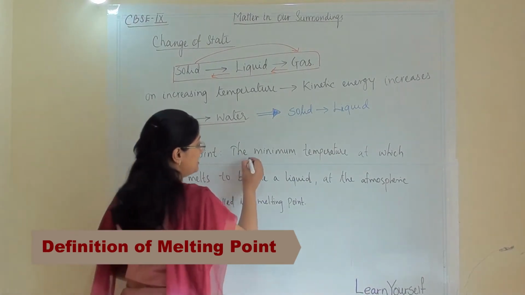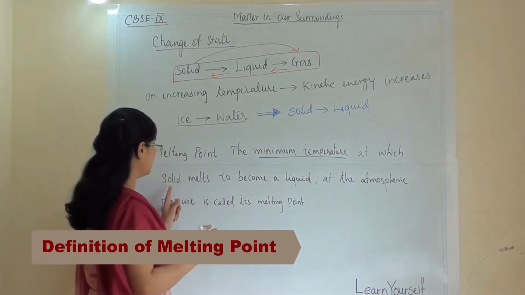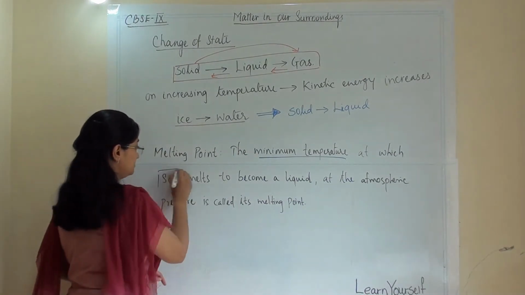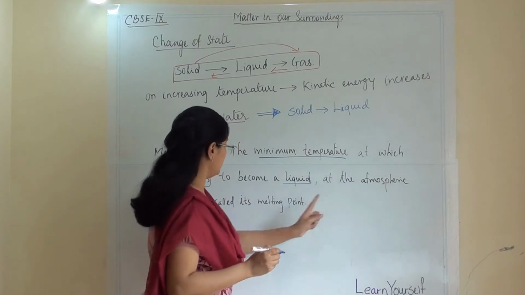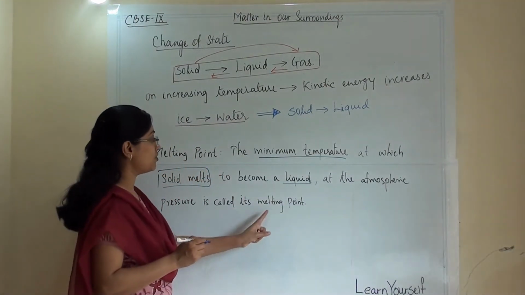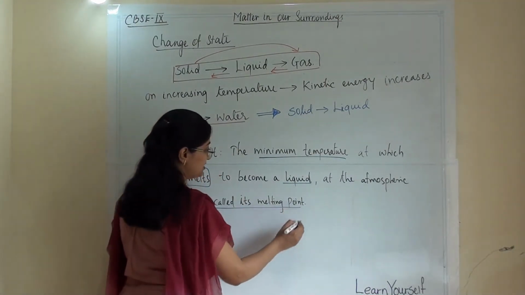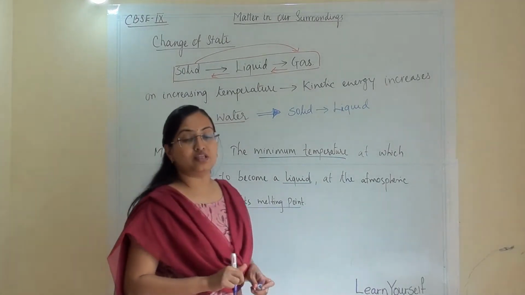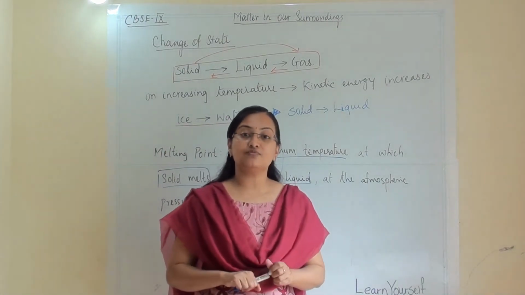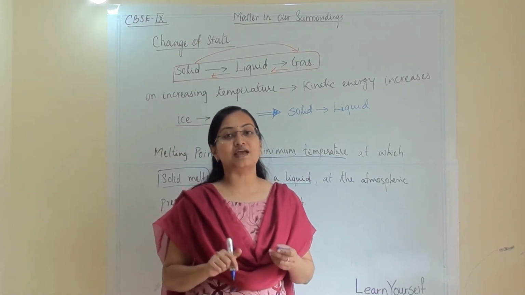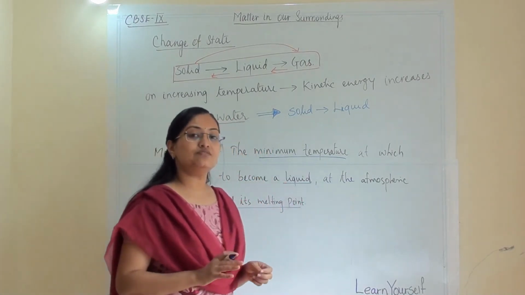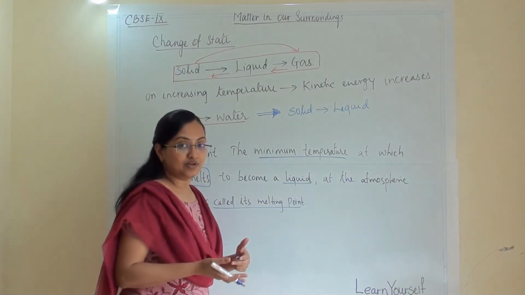So this is a definition of melting point: the minimum temperature at which solid melts to become a liquid at the atmospheric pressure is called its melting point. We all know that we can change a state of matter via two things, by applying temperature or by applying pressure. Here we are talking about the temperature effect.